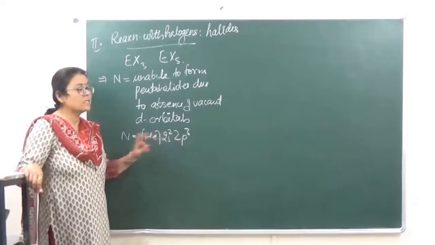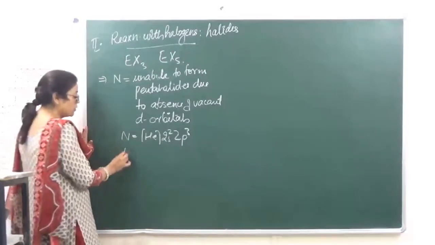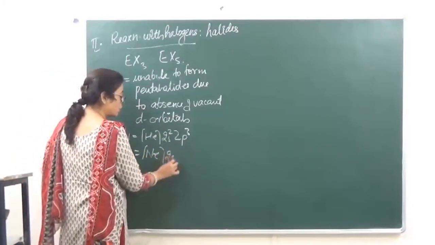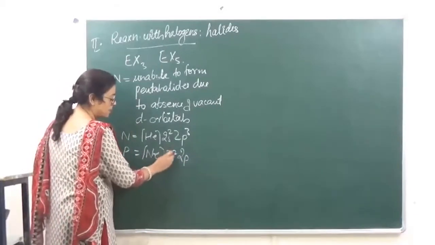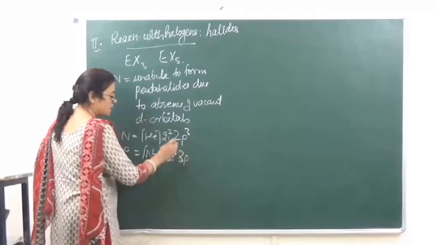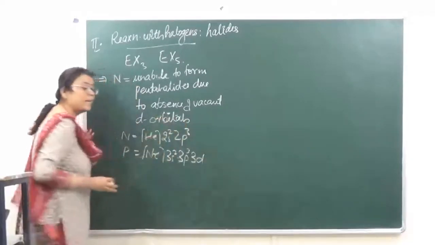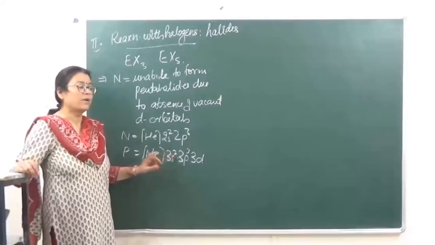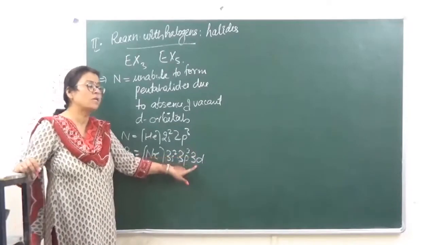But over here you can see only 3 unpaired electrons are present. Whereas if you're looking at the electronic configuration of phosphorus, it has neon 3s2, 3p3 and 3d over here, that is going to be vacant. So one electron from here, that is from the 3s, it gets excited to 3d.